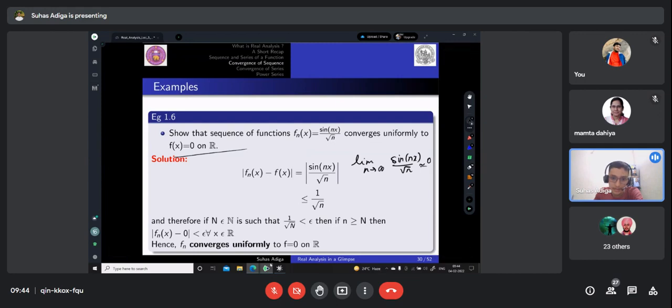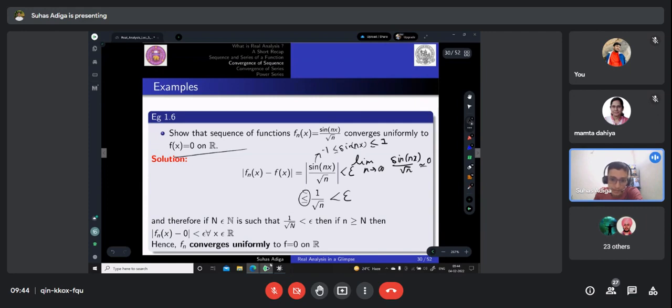We have sine of nx by root n under modulus. So this should be less than epsilon, right? Because sine nx lies between -1 and 1, we can write it as 1 by root n. So 1 by root n is less than epsilon. It is less than or equal to, because sine of nx actually lies between 1 and -1, right?